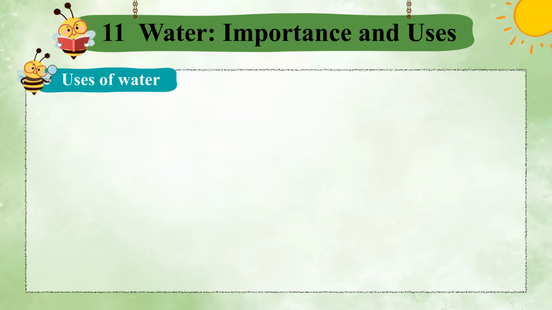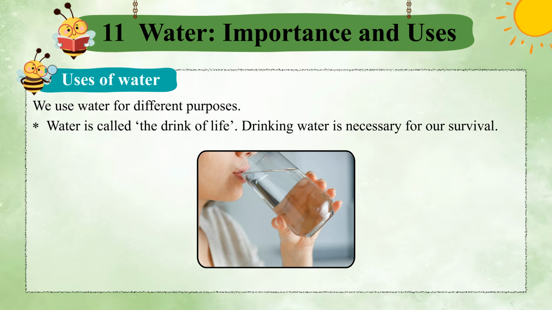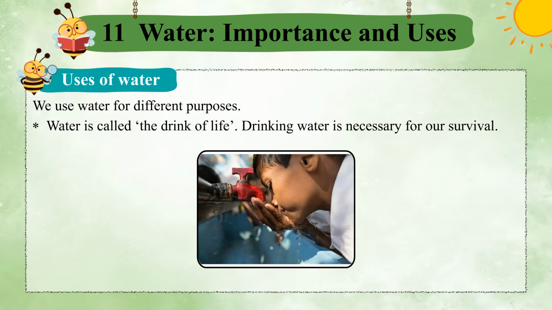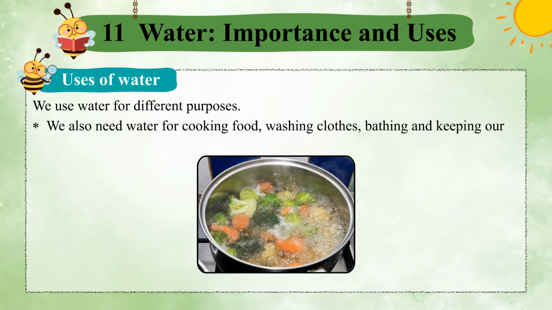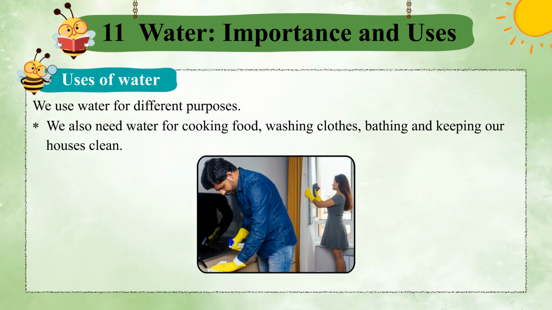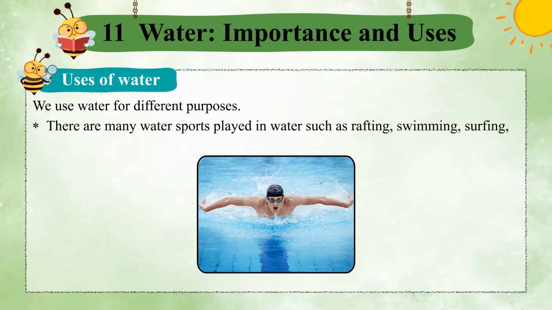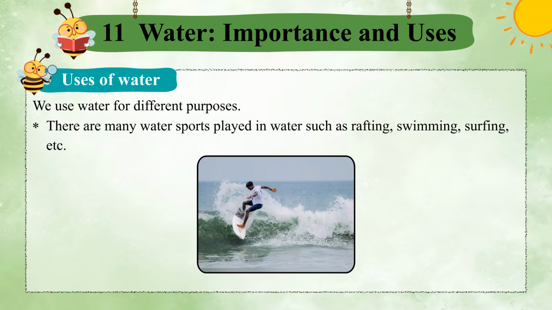Uses of water. We use water for different purposes. Water is called the drink of life. Drinking water is necessary for our survival. We also need water for cooking food, washing clothes, bathing, and keeping our houses clean. There are many water sports played in water such as rafting, swimming, surfing, etc.